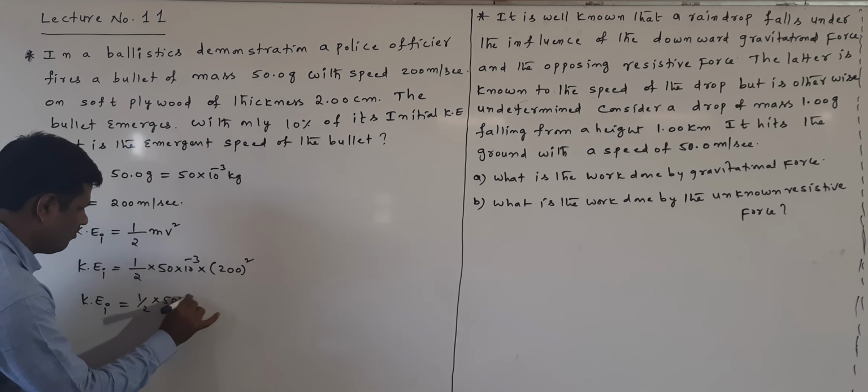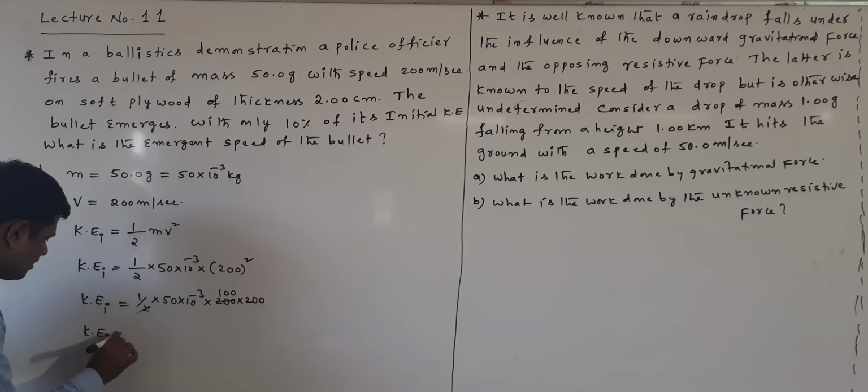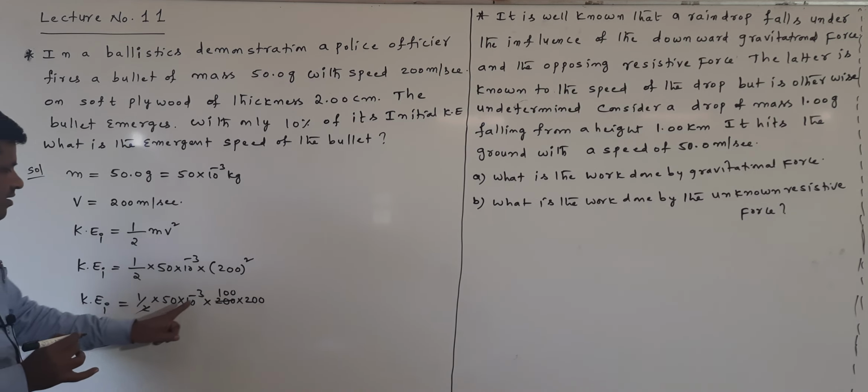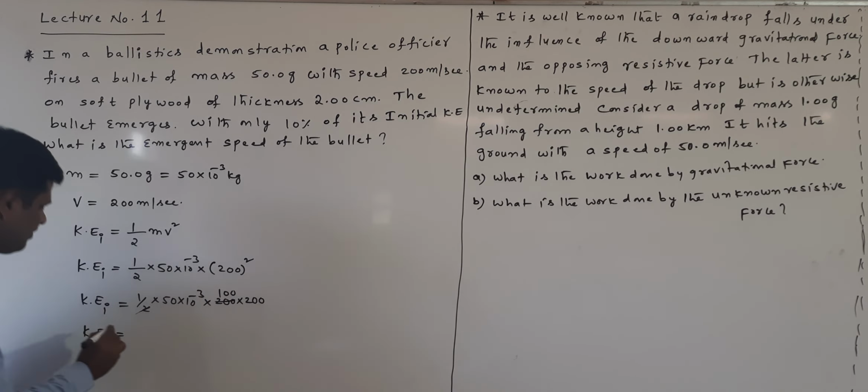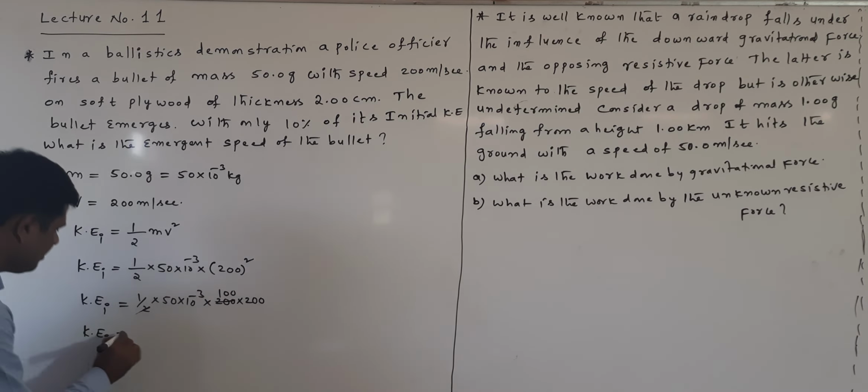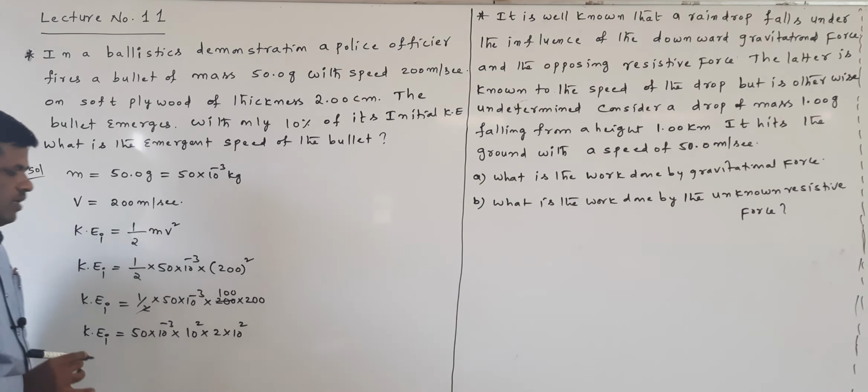Two ones are 200s. Now we get 50 into 10 power of minus 3 into 10 square into 2 into 10 square. 2 into 10 square means 2 into 100, which is 200.